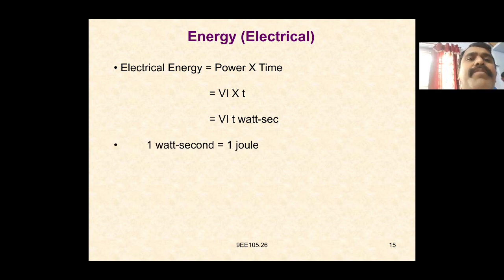Electrical energy can be defined as the entire amount of work done in an electrical system. It is the product of power and time. The power is V into I, and time is T. The unit of electrical energy is the watt second, or joule, so that is V into I into T. V into I is measured in watts, T is measured in seconds, so we get watt seconds. One watt second is equal to 1 joule.